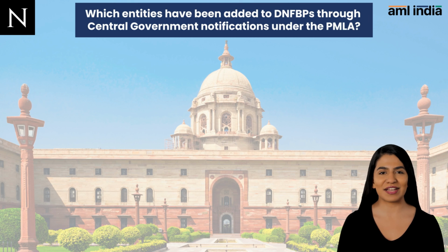Persons included as DNFBPs also include those who act as, or arrange for others to serve as, nominee shareholders for another person. These entities are included in the list of DNFBPs to protect them from money launderers who seek to use them as a conduit for money laundering. These entities are now part of the definition of reporting entities under PMLA and must comply with their AML/CFT obligations, as imposed on them under PMLA and allied rules and regulations that form a part of India's AML/CFT framework.